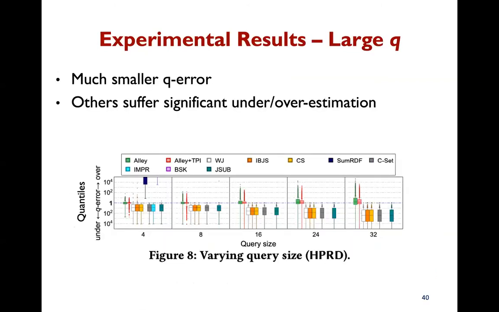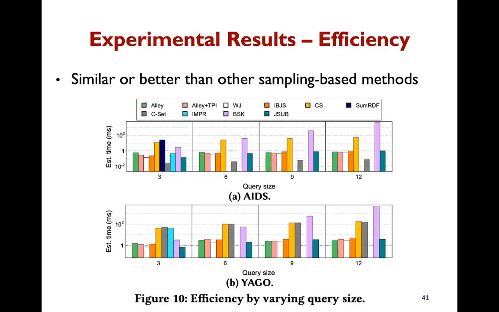For larger queries up to 32 vertices, our methods still have much smaller Q error, closer to 1. Others suffer from significant under or overestimation. Ours also have similar or better efficiency than other sampling-based methods, with 1 millisecond runtime on average on these 2 methods.